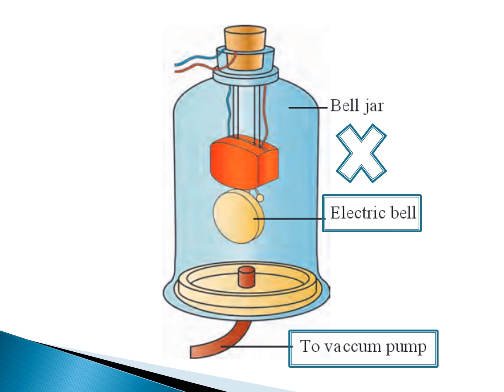Because even though there is vibration in the electric bell, there are no molecules that can create compressions and rarefactions. Because there are no compressions, no rarefactions, there is no cycle, there is no frequency, and no frequency means no sound. So, as I told you, vibration is not the only thing needed for sound.